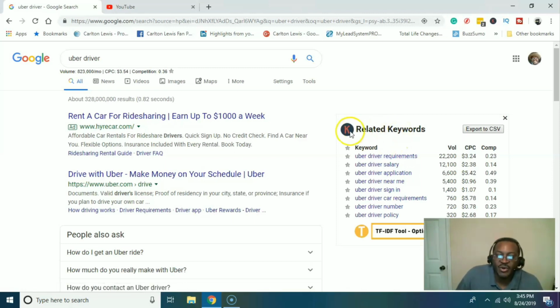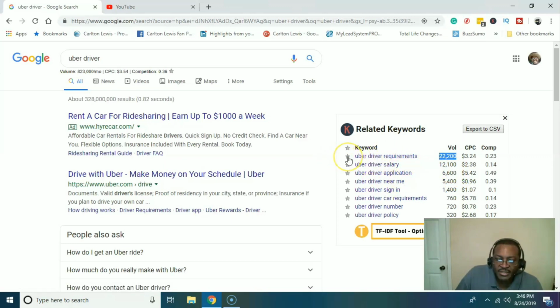Keywords Everywhere will show related keywords to Uber driver. So you've got Uber driver requirements, Uber driver salary, Uber driver application, Uber driver near me, Uber driver sign in, Uber driver car requirements, Uber driver number, Uber driver policy. Look at the searches that this is getting right here. He didn't go for Uber driver, he went for this keyword right here. And Uber driver application, that's another good one.